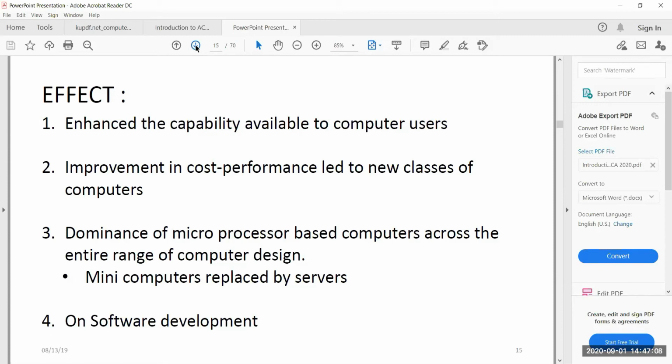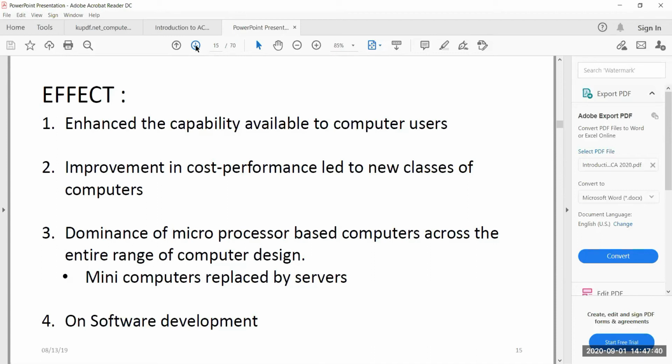Whatever a supercomputer was able to do some 20 years back can be easily done by a desktop system now. And many of you will be doing your programming sessions on your mobile itself, isn't it? I know some of your juniors who are doing their programming lab sessions on their mobiles also. So the capability that is available to a particular computer has increased very much in the last few years.